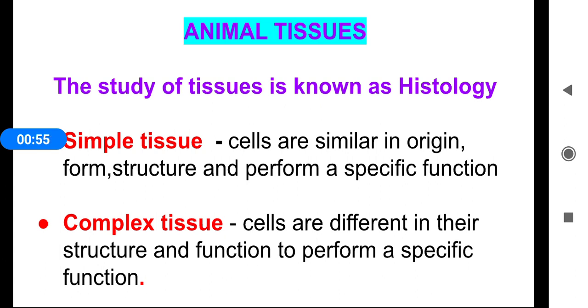In simple tissue, a group of cells that are similar in origin, form, and structure perform a specific function. In complex tissues, a group of cells that are different in their structure and function perform a specific function.